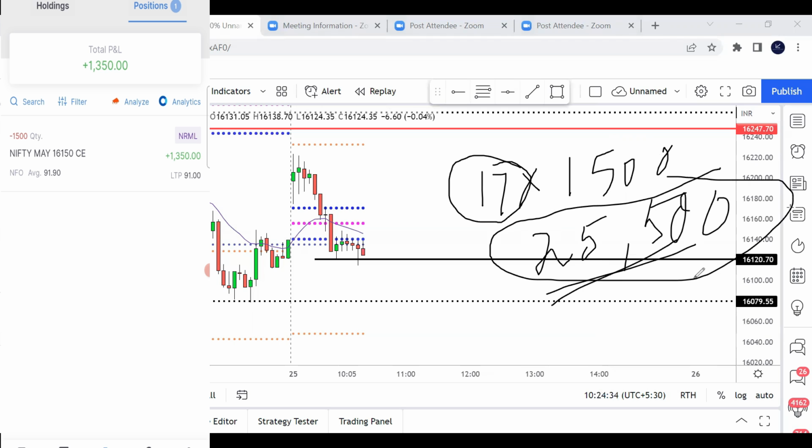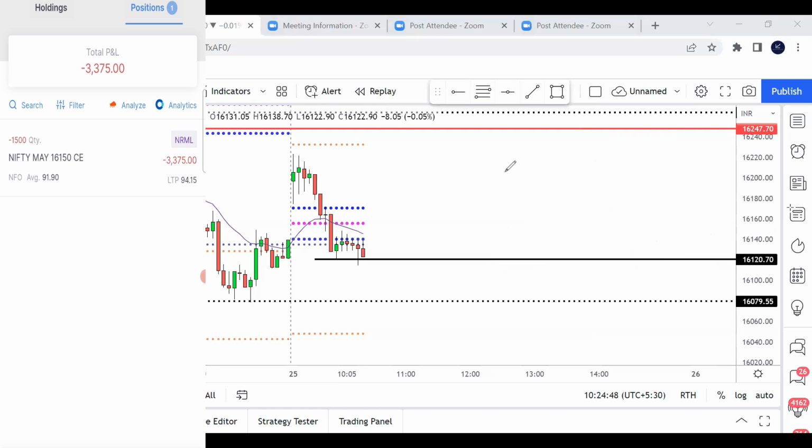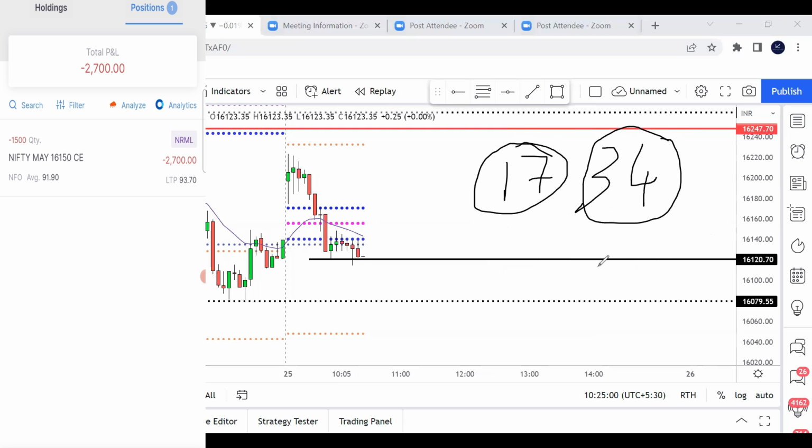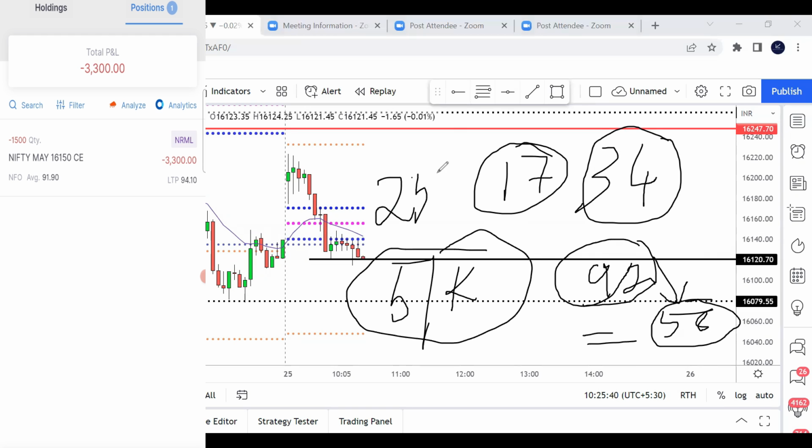That is the maximum loss I am going to take in this trade if it starts going like this and my stop loss hits. But how much profit am I aiming at? 17 points is my stop loss, so I'm aiming at least 34 points profit. My average price is 92, and 92 minus 34 is 58. So if Nifty starts going down and the call options start getting eroded, once 92 rupees comes down to around 58, that is where I'll book my profit. That will give me around 51,000 profit, because I've taken a risk of 25,500.